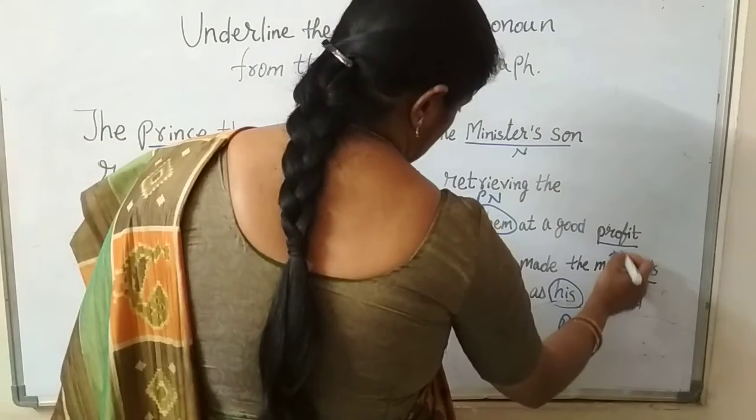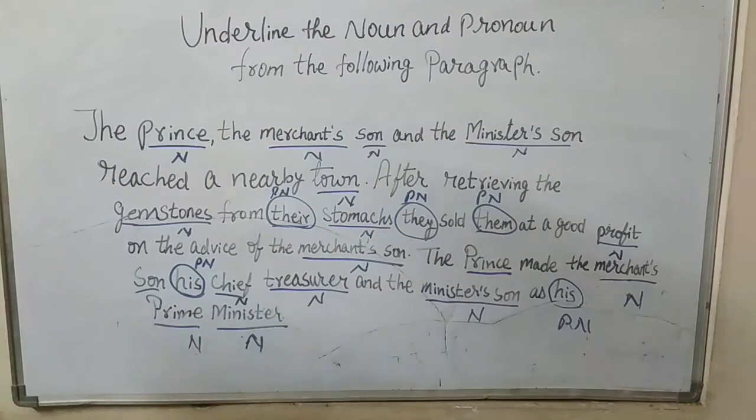We'll see the types of nouns in later classes. I hope this is clear. I'll give you one more paragraph. Meanwhile, take this paragraph.